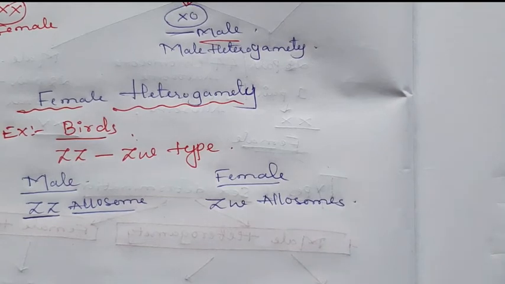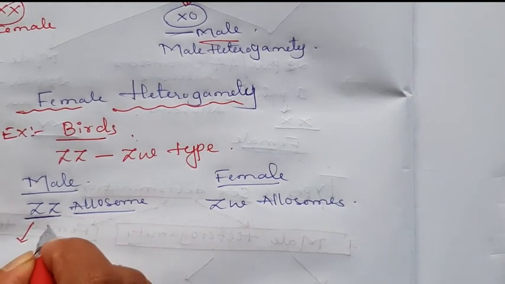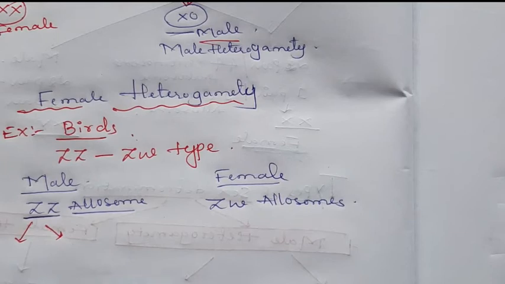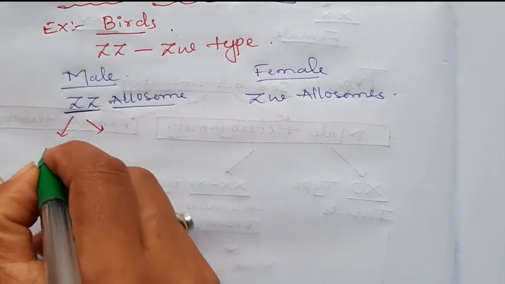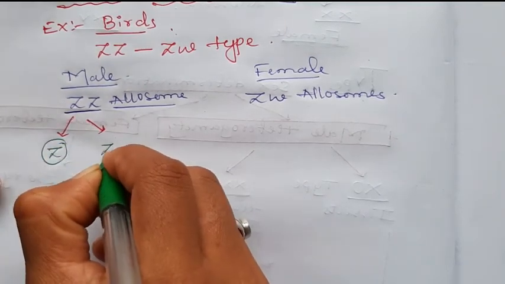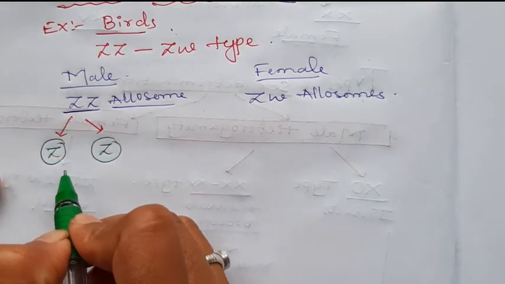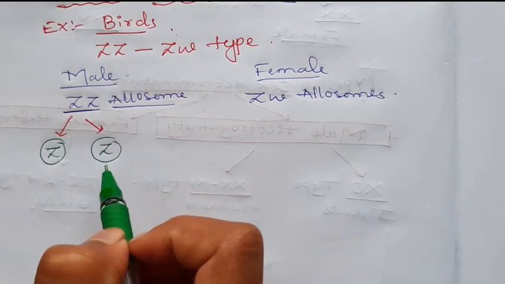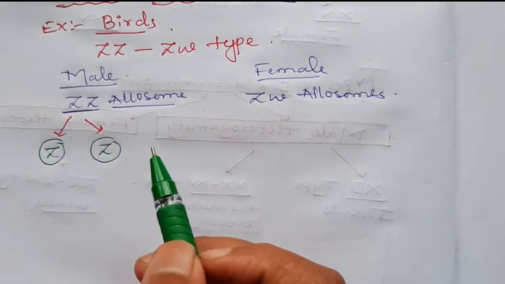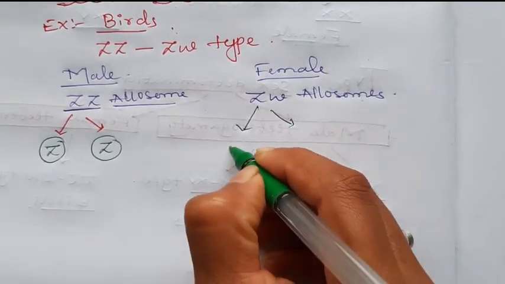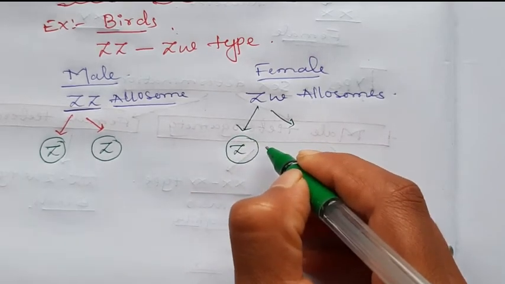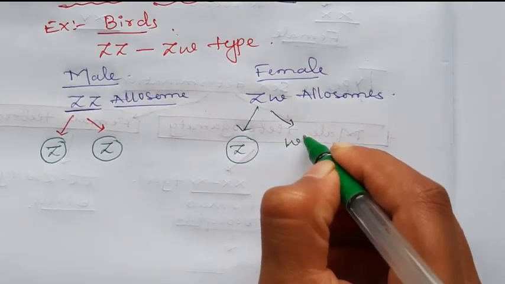Okay. Here when the gametes are formed, in case of birds, Z and Z type of gamete. One Z comes in one gamete, another Z moves to the other gamete. Okay. In case of female, during the gamete formation, one gamete with the Z chromosome, another gamete with the W chromosome.